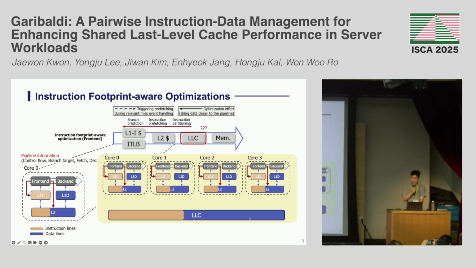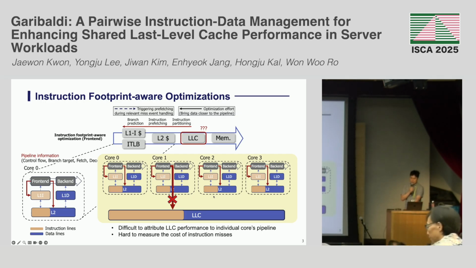The LLC is shared among all cores and physically distant from the pipeline, so it is difficult to attribute the individual cores' LLC performance to the individual cores' pipelines, making it hard to measure the cost of instruction misses. As a result, LLC was not considered when extending these techniques.